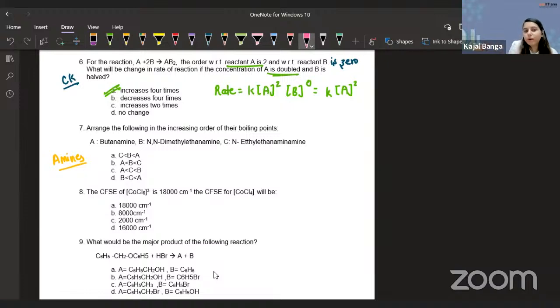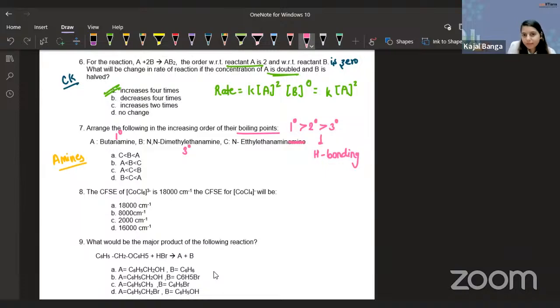And guys, we know what exactly is the order of boiling point. For amines, we have 1 degree greater than 2 degree greater than 3 degree. Why? The reason is hydrogen bonding. There is maximum hydrogen bonding possible in primary amines as compared to secondary, as compared to tertiary. So butanamine, this is my 1 degree amine. N,N-dimethylethanamine, this is my 3 degree amine. N-ethylethanamine.